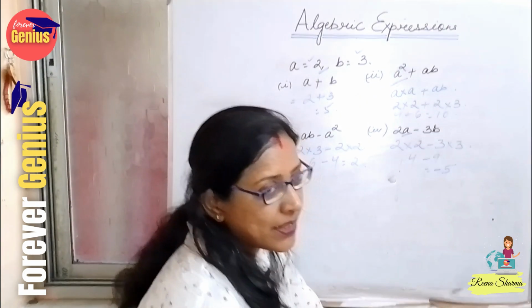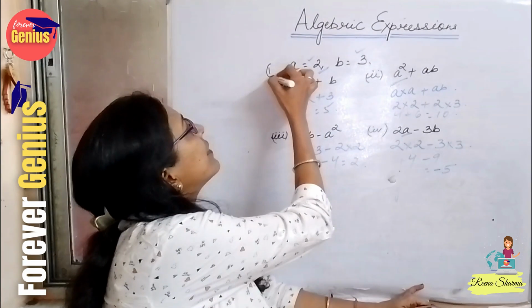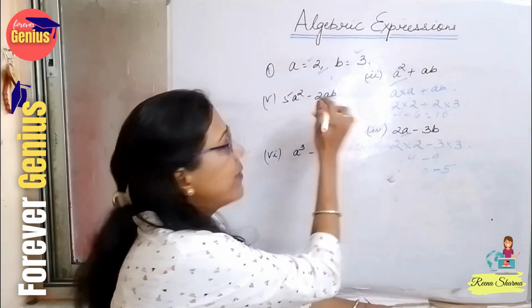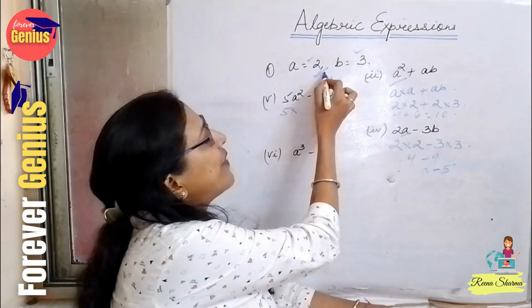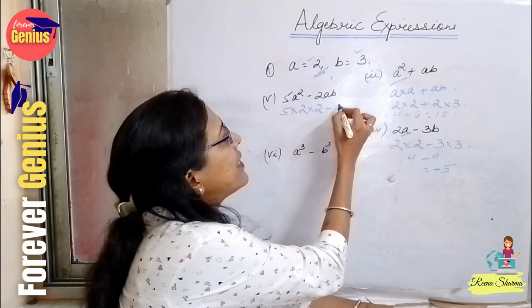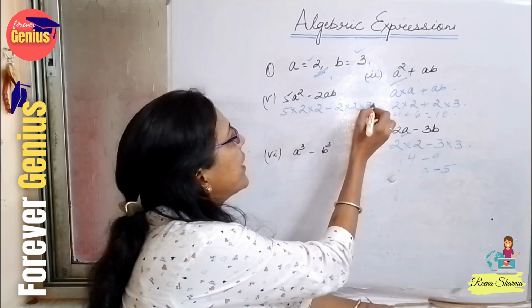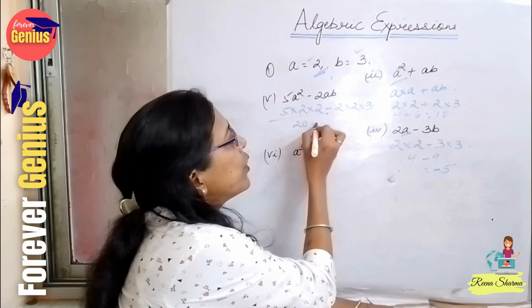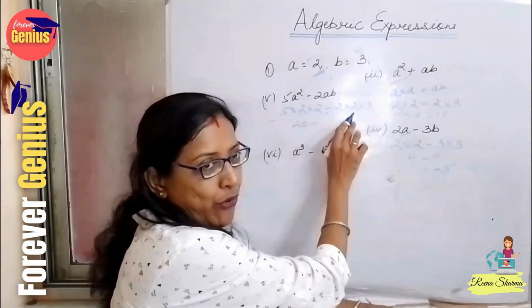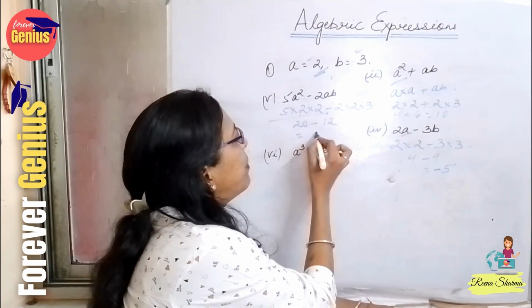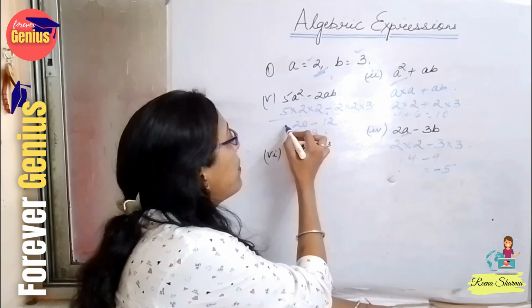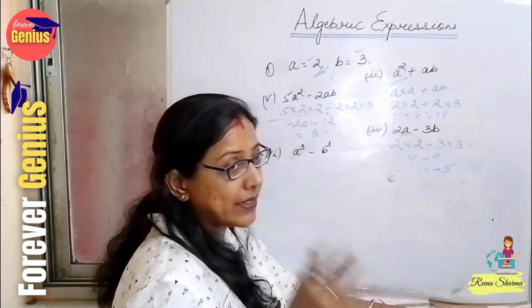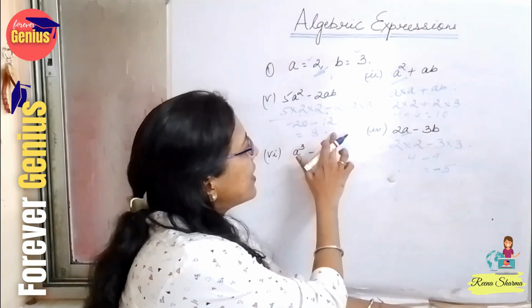So two more sums in this number 1 are there. Let's do that also. Now see the next question: 5a square minus 2ab. So 5 into the value of a, which is 2, so 2 into 2, minus 2 into 2 into 3. So 5 twos are... 2 twos are 4, and 4 fives are 20. 20 minus 2 twos are 4, 4 threes are 12. The answer is simply 8, because here the sign of the bigger number is plus. If any sign is not given, then we will consider that there is a plus sign. So the answer is 8.